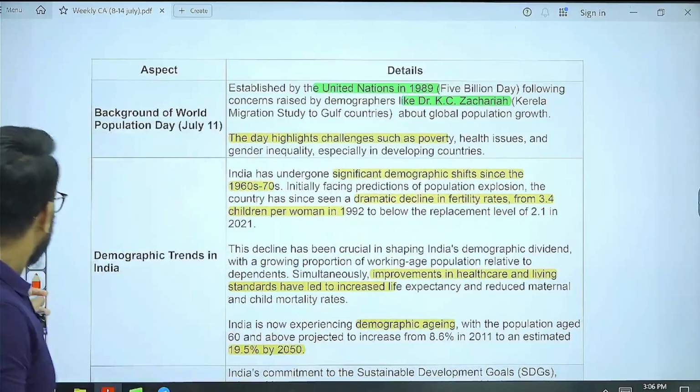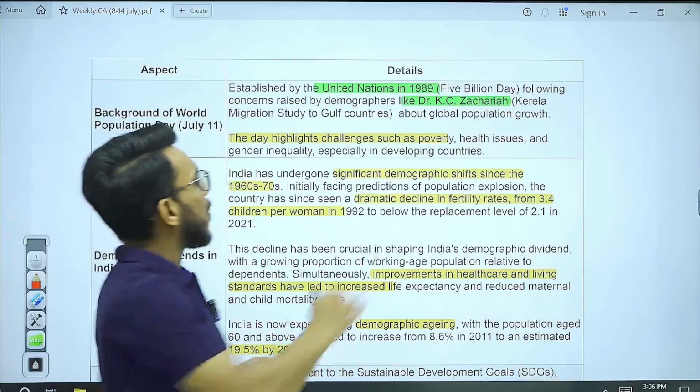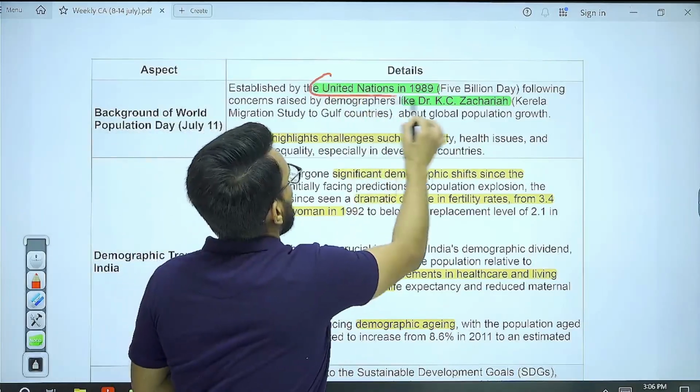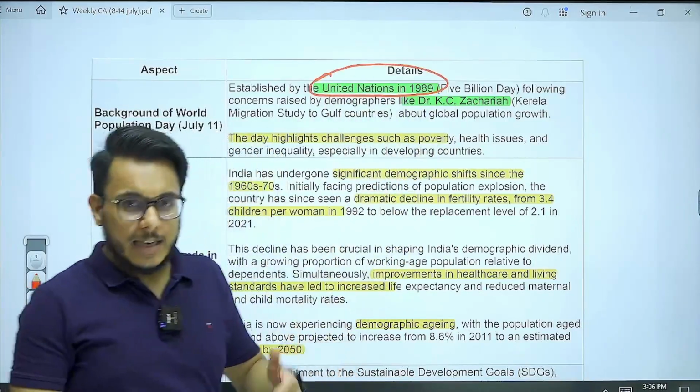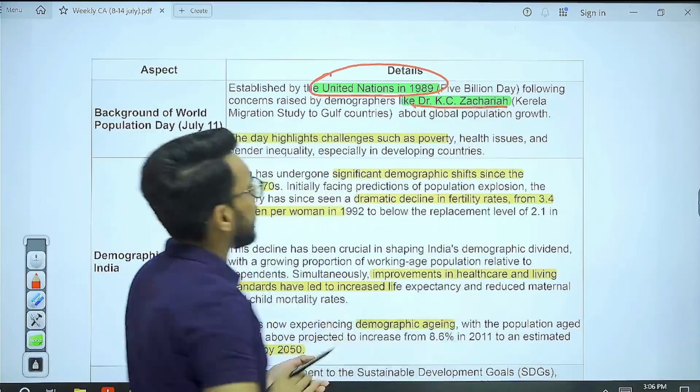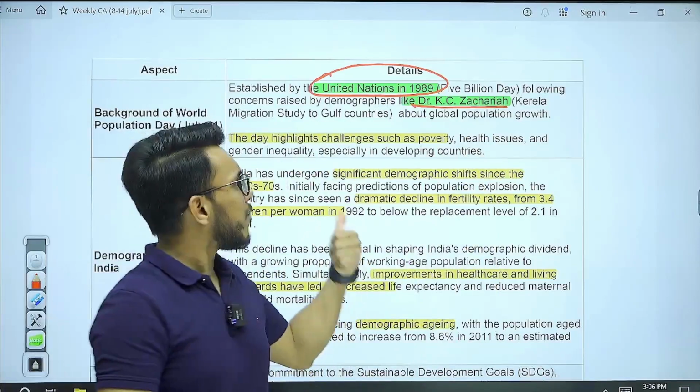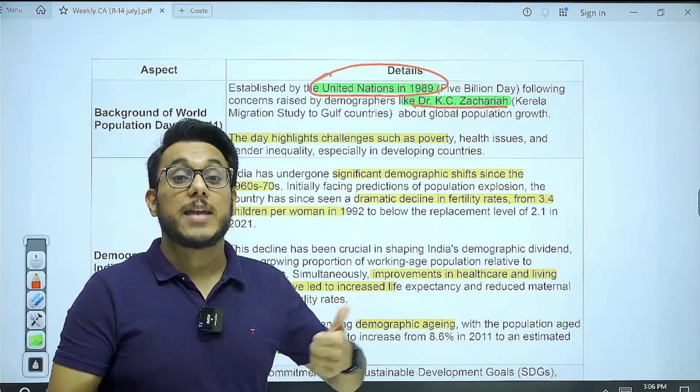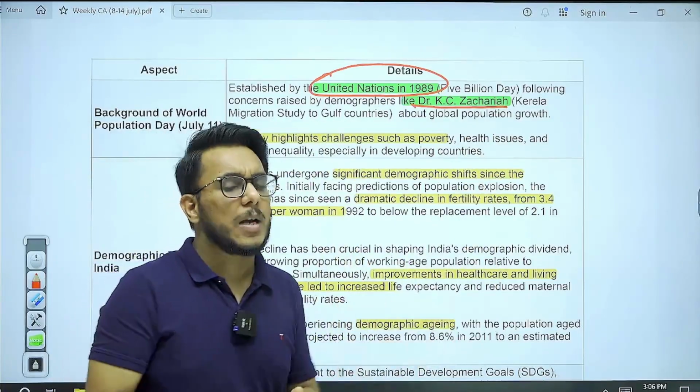Now, guys, when we talk about World Population Day, World Population Day was established by the United Nations in 1989 on the advice of Dr. K.C. Zakaria. This was a time when the world population reached 5 billion. Recently, it has crossed 8 billion.